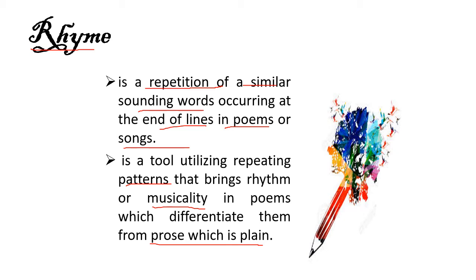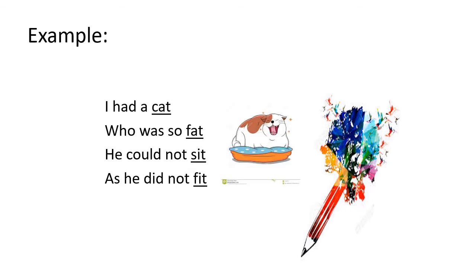when we read the words or when we read the phrases. So it's like music to the ears, right? If there is a good rhyme in a poem, then the poem sounds more artistic. For example, in this short poem: I had a cat who was so fat he could not sit as he did not fit. The words at the end, cat, fat, sit, fit, rhyme with each other.